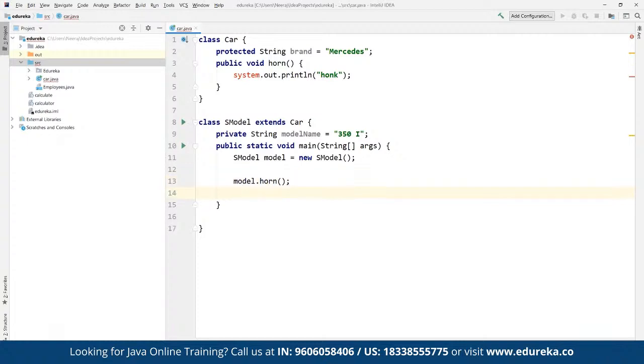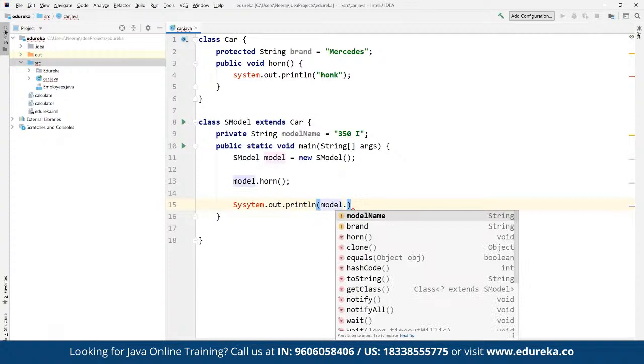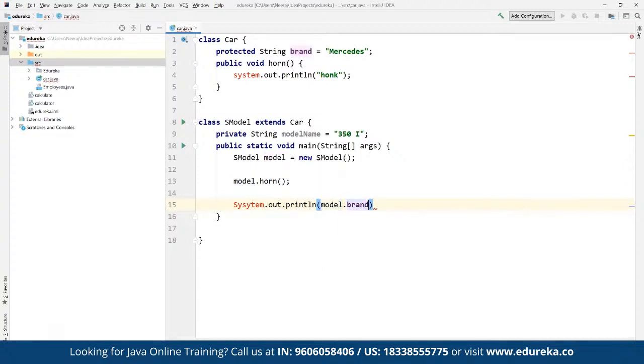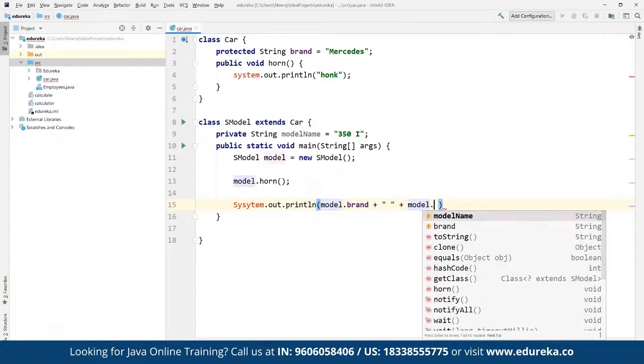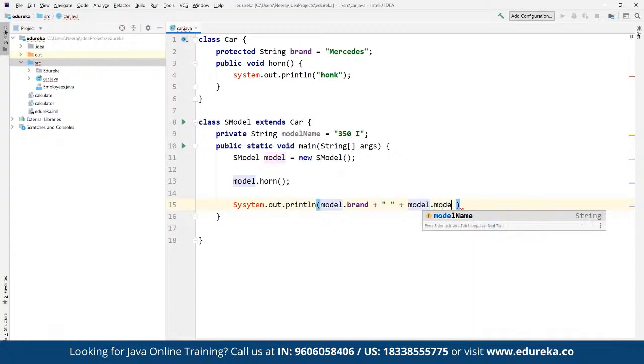Now suppose let's say here, once we are done, we can simply use a statement as system.out.println, and then we can define, suppose model that we have used dot. Now from model, we are going to specify the brand that we have specified earlier. So brand has been defined. So here we are going to define brand, and then we are going to concatenate this with a simple space. And then we are going to add up the model name. So again, model name has been defined as model dot model name.